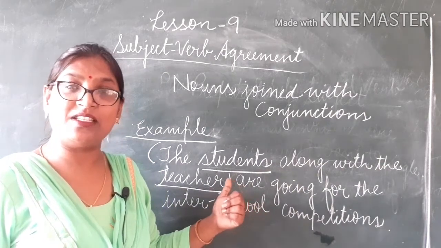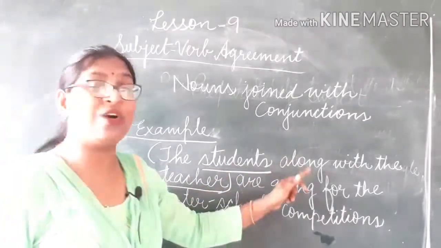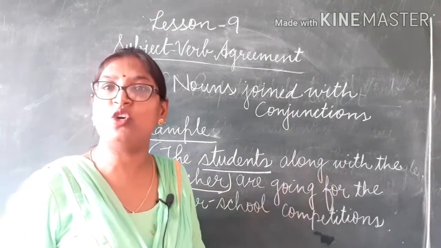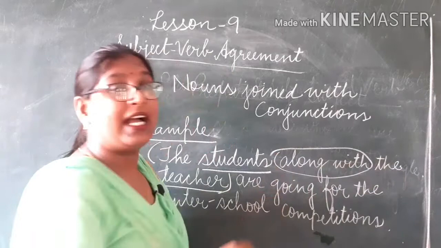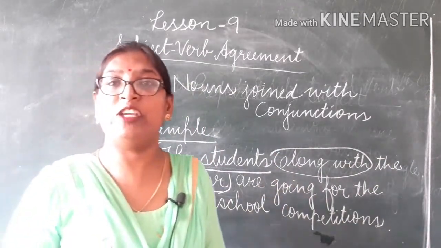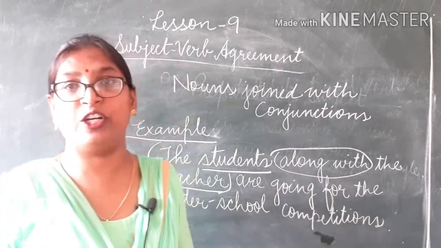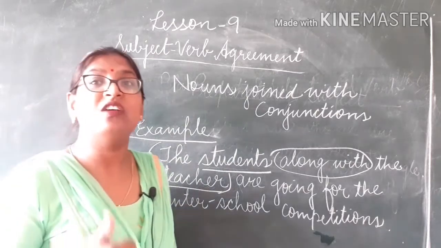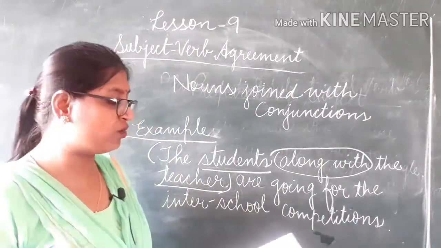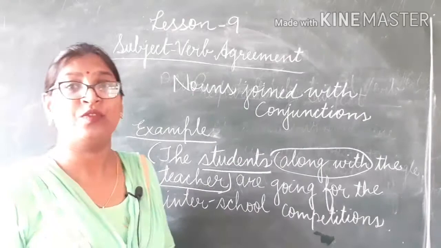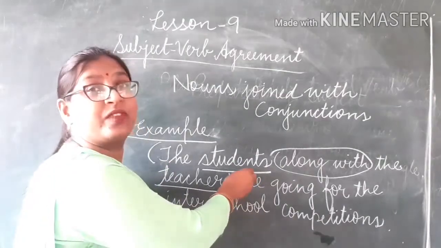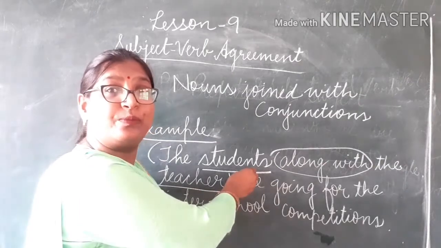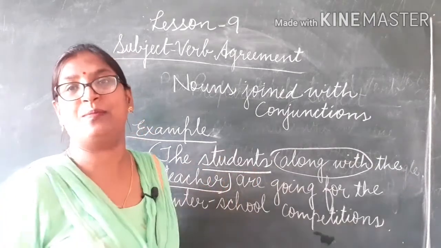In this subject, two nouns are joined with the conjunction along with. This is the conjunction, along with. And in this case, we use the form of the verb according to the first noun, the noun mentioned first. Which is the noun mentioned first here? Students. That is third person plural in number.